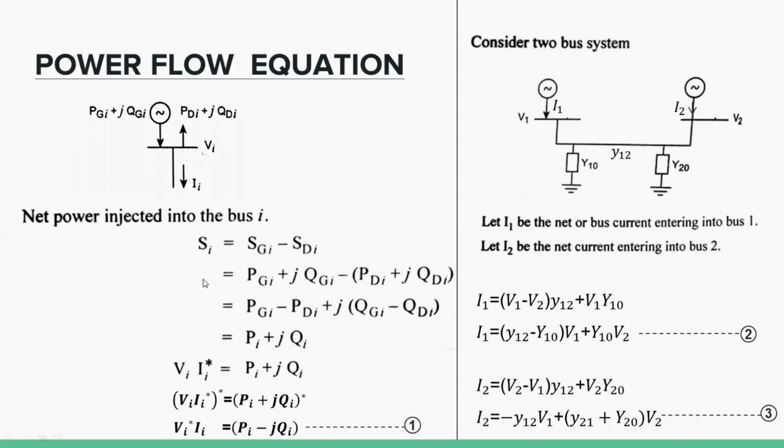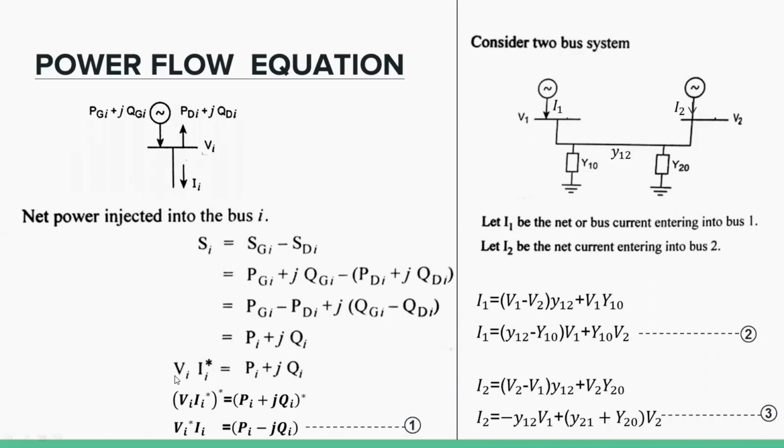Then the apparent power is generally denoted as Vi times Ii star. That is, the current lags the voltage by an angle of theta. The lagging angle is indicated by a negative sign, that is indicated by the star symbol: Vi times the conjugate of the current.